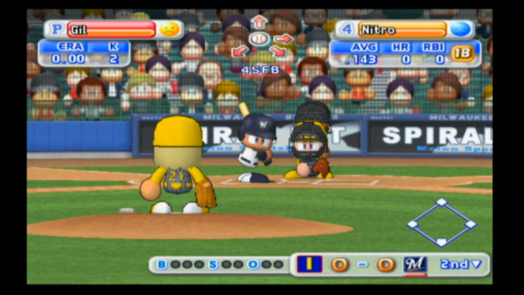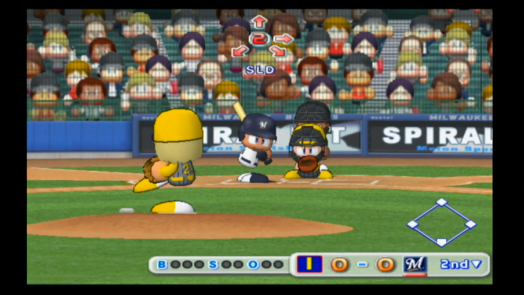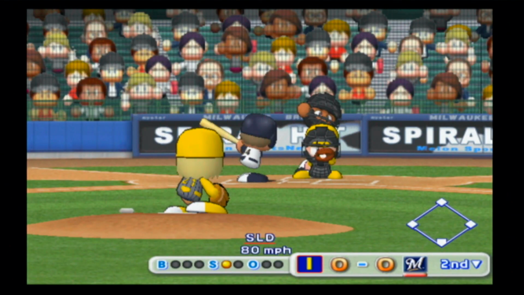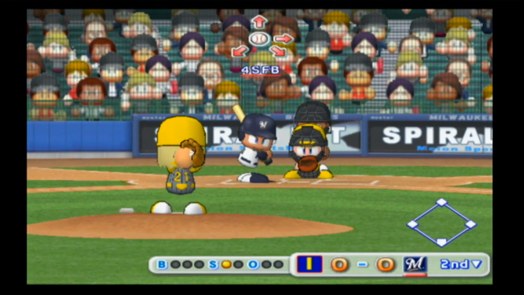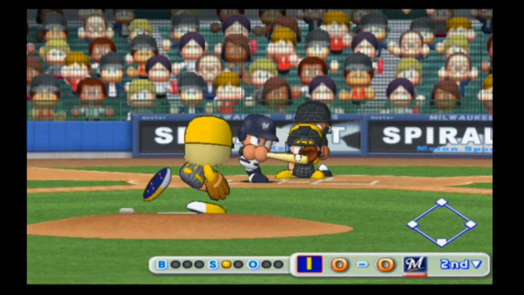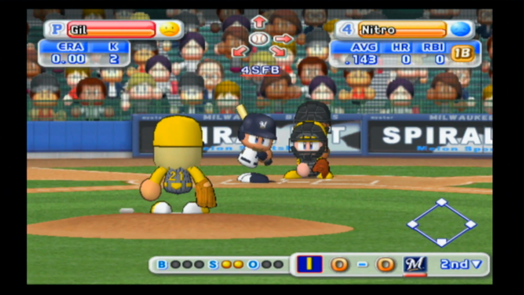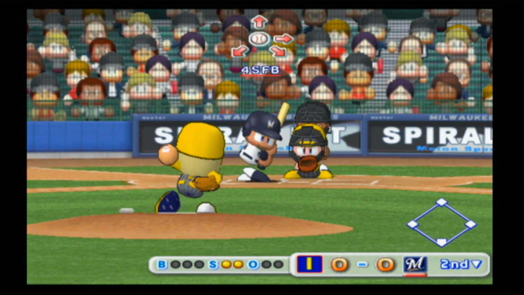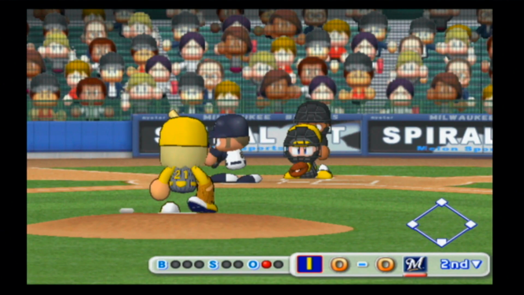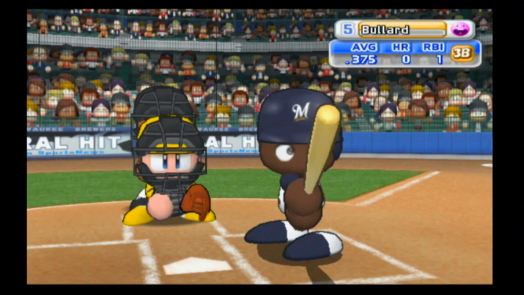Nitro's numbers were not bad last year, but he didn't do a whole lot against us. He takes strike 1 on a slider to the outside, then fouls that straight back, not particularly hard. 0-2 count. Blows a fastball by him, and Gill gets the strikeout.